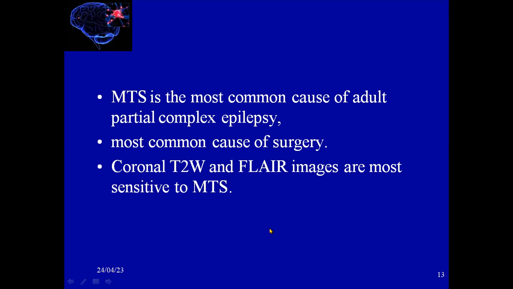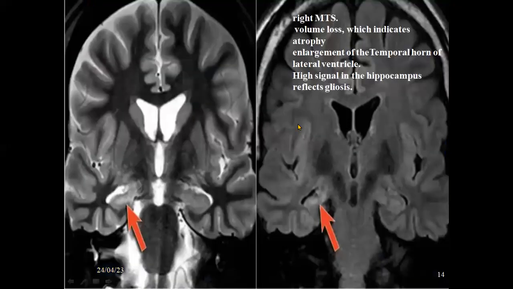Coronal T2 and FLAIR images are the most sensitive to MTS. As you see here, this is an atrophied hippocampus with also enlargement of the temporal horn here, and the hippocampus has high signal here, reflecting gliosis.